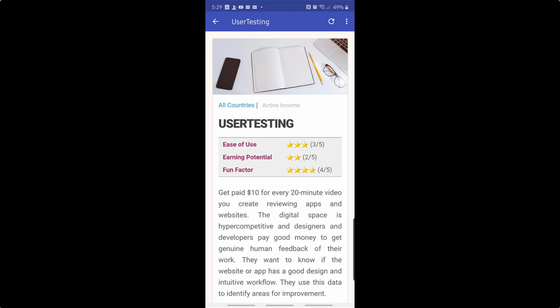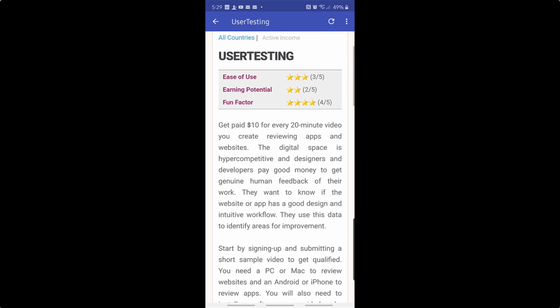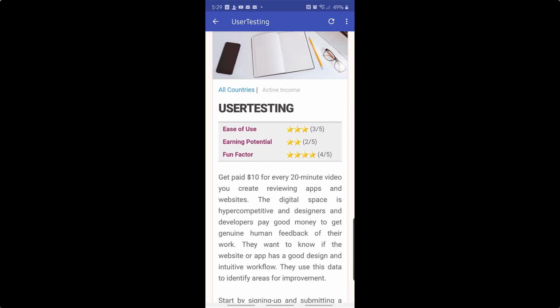When you click on these through this Earn Extra Income app, once you click on the different companies or the different platforms, they will tell you a little bit about the company, the platform, and what you can expect as someone looking to make income.